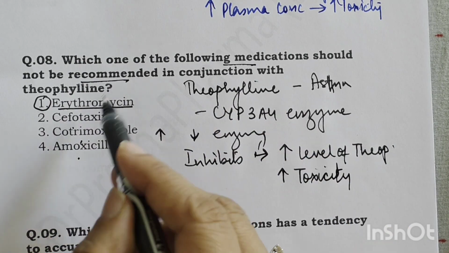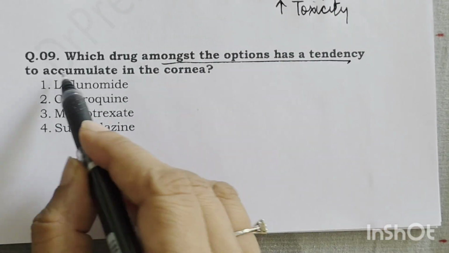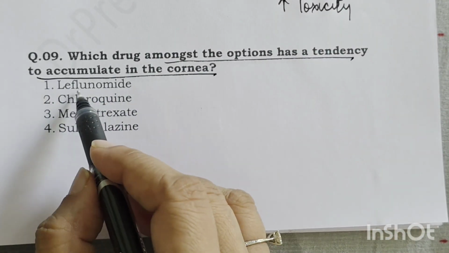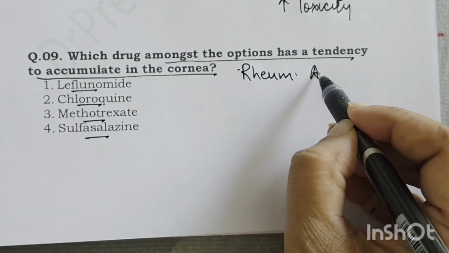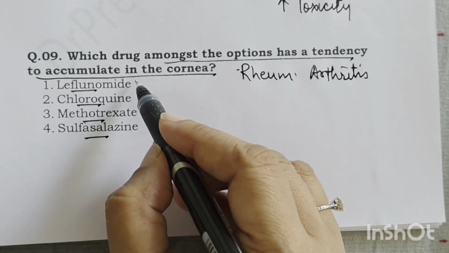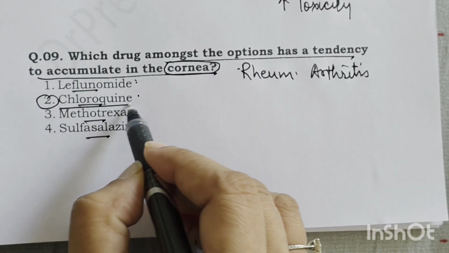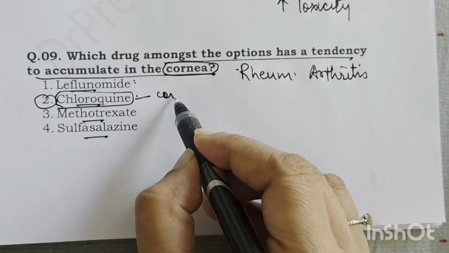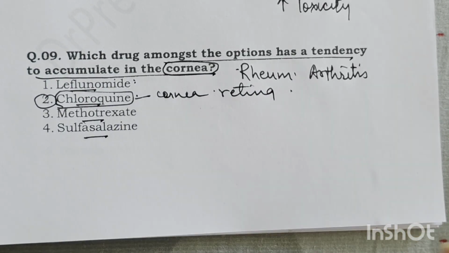So which medication should not be recommended? That is erythromycin. Next, which drug amongst the options has a tendency to accumulate in the cornea? It's a very simple question. Leflunomide, chloroquine, methotrexate, sulfasalazine. All these drugs are used in rheumatoid arthritis. And in rheumatoid arthritis, which drug has a tendency to deposit in the cornea? That is chloroquine. Chloroquine has a tendency to deposit in the eye. It gets deposited in the cornea. It also gets deposited in the retina and causes retinopathy. So this drug has a tendency.